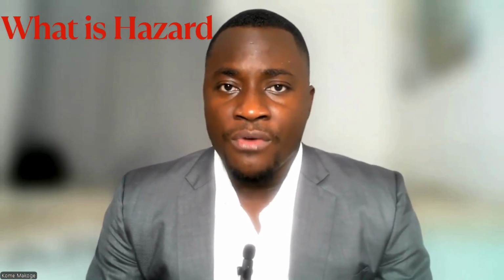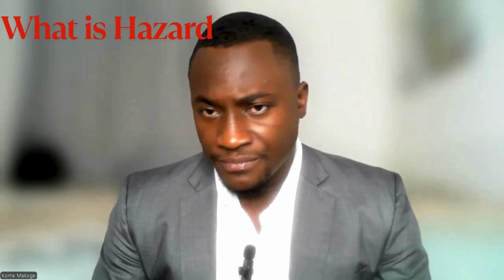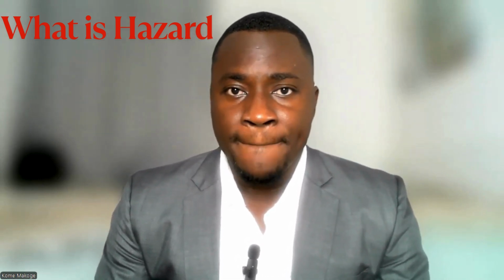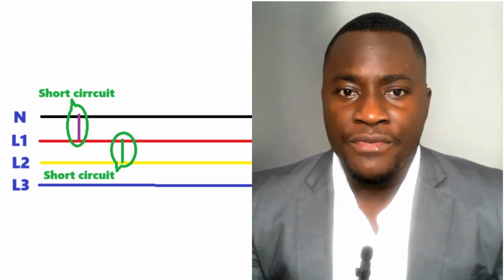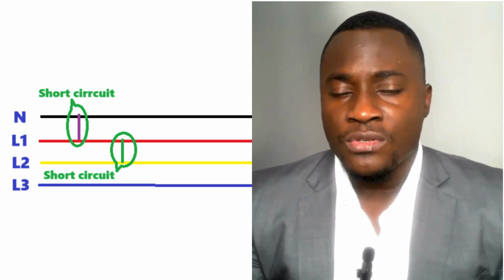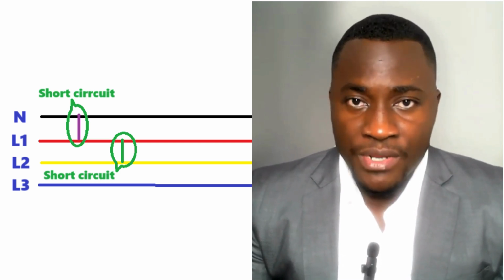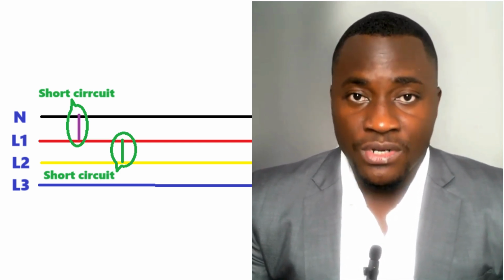I'll first of all define what is a hazard. A hazard is anything that has the potential to cause harm. So we now start looking at different hazards which are involved in electrical energy. We'll be talking of short circuit as well as overload. When we talk of short circuit, we're talking of having two different conductors or different polarities brought together. This will result in a short circuit.